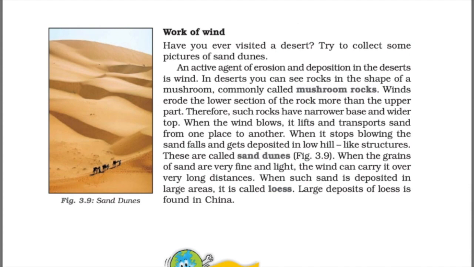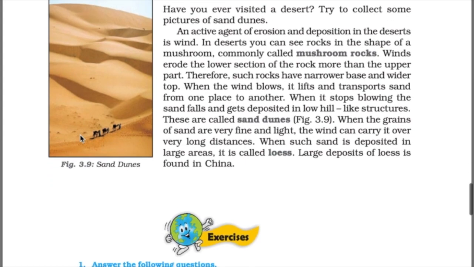Next, work of wind. Now let's study the work of wind. Wind is an agent of erosion. The wind takes fertile soil from one place to another, and the place where this fertile soil is deposited is called loess. Sometimes the loess deposits are too big and form hill-like structures, and these are called sand dunes.